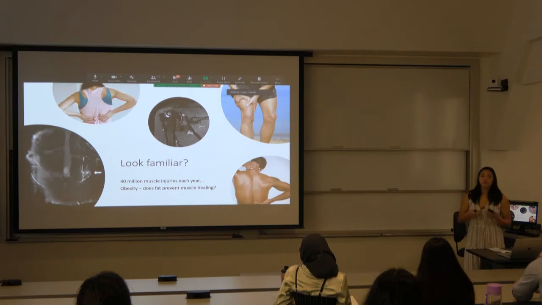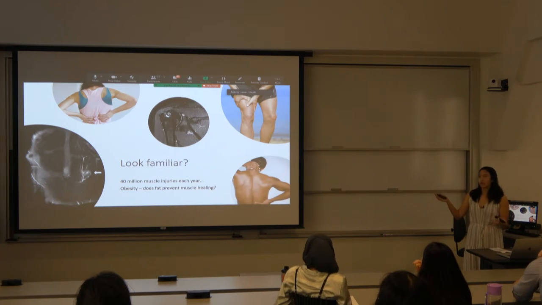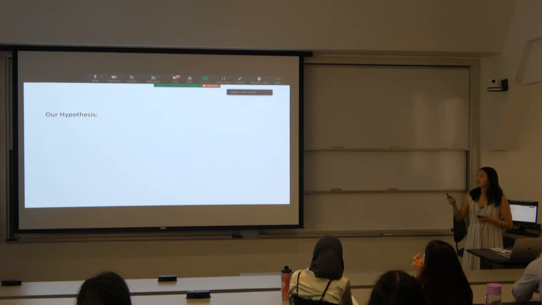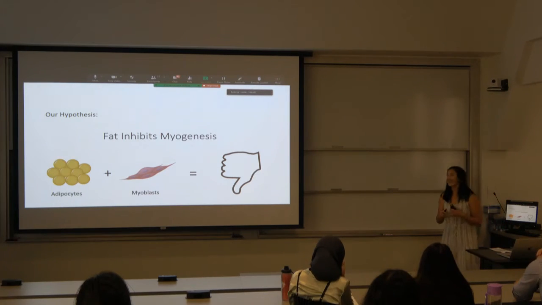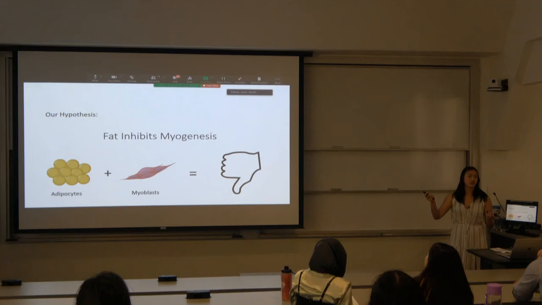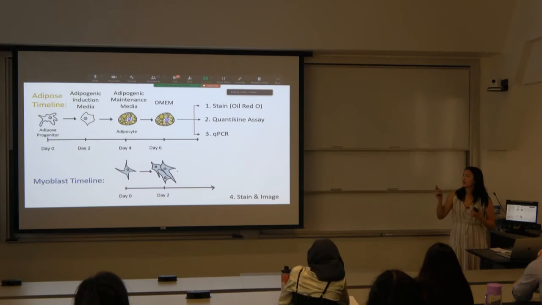The way that muscle grows is that myoblasts go through myogenesis and they mature and grow again. So we wanted to know if we could ask this question in a dish, and our hypothesis was that fat will inhibit myogenesis. The way we did this was we grew adipocytes, we collected the media that they secreted, and we placed it on myoblasts to see whether or not they would grow. And here is our experimental setup.